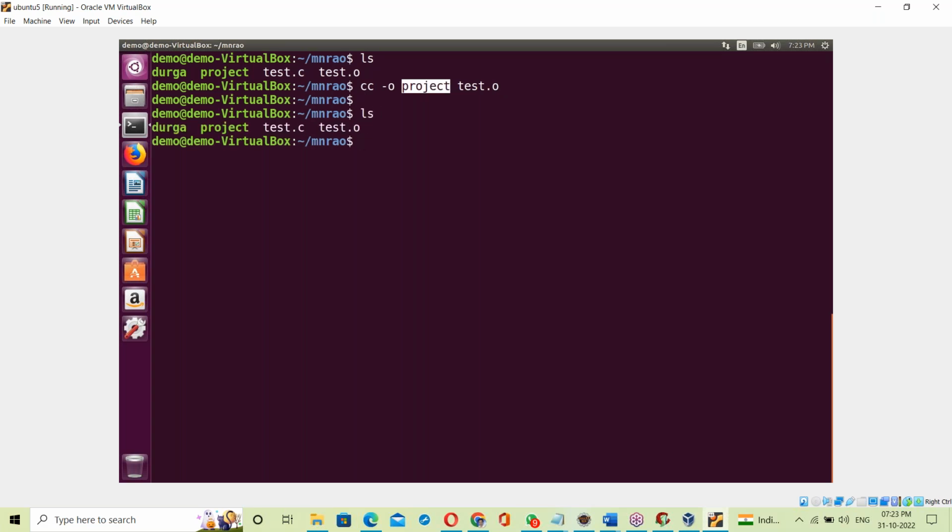See, the project exe file. We can check it. With gedit I'm opening the exe file. Exactly what does it contain? Let's see. Opening the exe file.